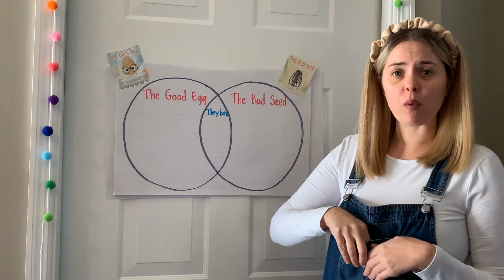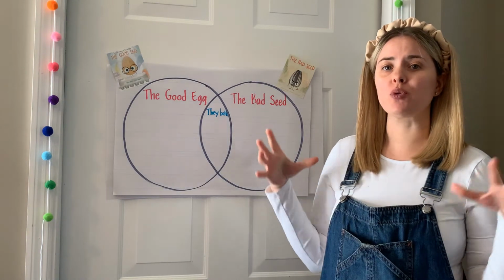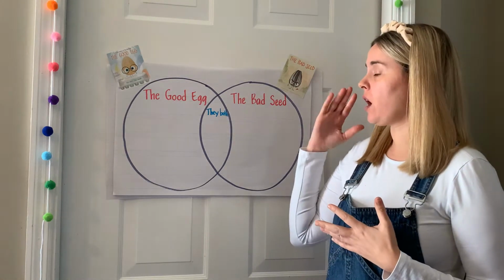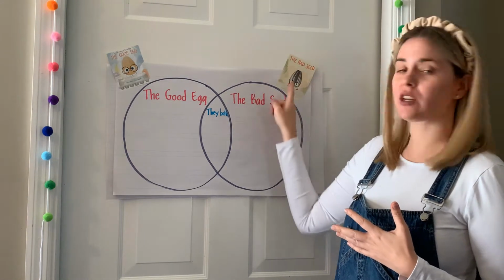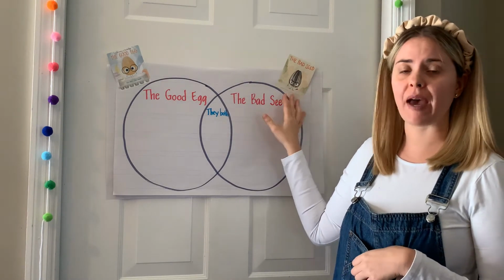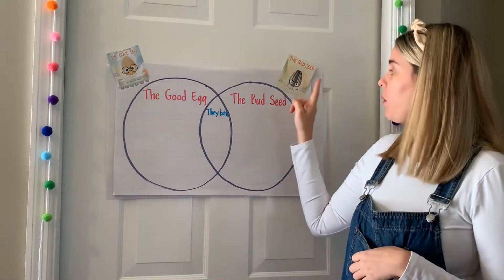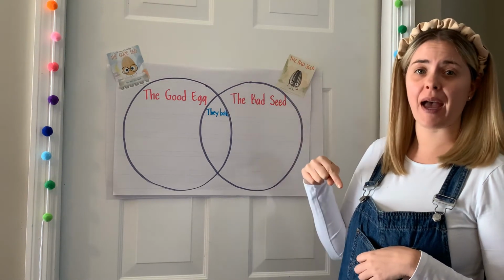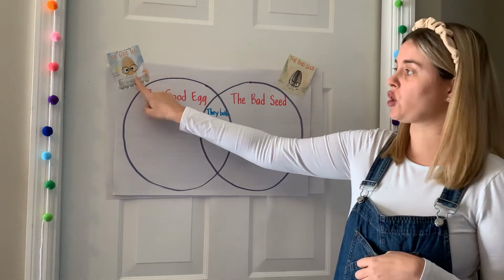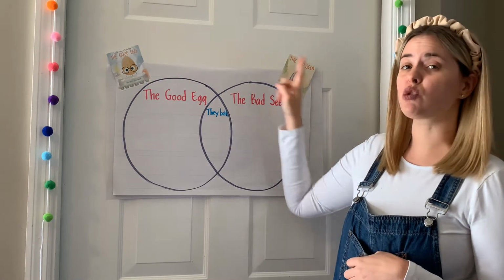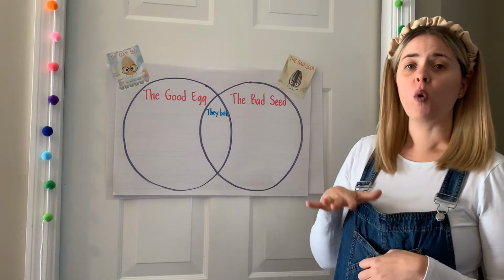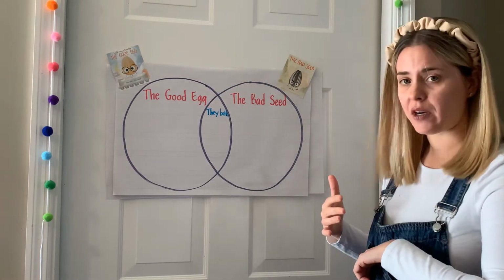All right, guys, so today we are going to continue our thinking with our characters. On your Google Classroom, I have attached The Bad Seed, the YouTube link to this story. If you have not watched the book, The Bad Seed, I want you to pause this video right now, watch The Bad Seed, and then come back and continue watching this video, because today we have to know both of our stories, The Good Egg and The Bad Seed. If you don't remember what happened in either one of these stories, again, pause this video, watch the books, and then come back and let's do our work together.